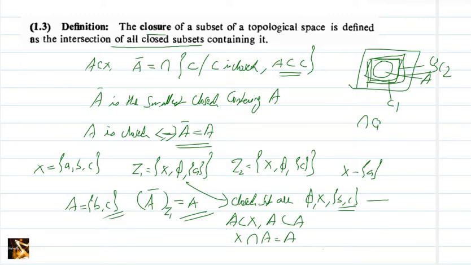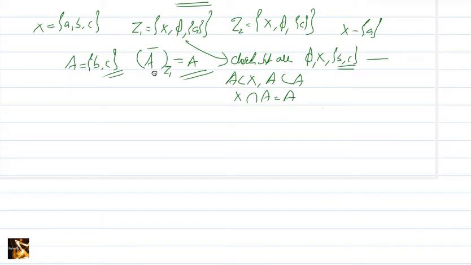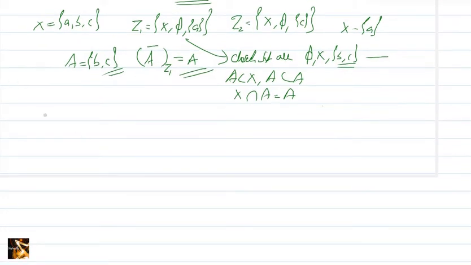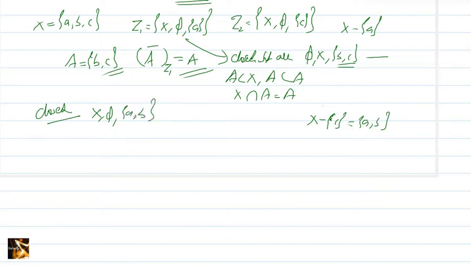Now if you take tau2, what are the closed sets in tau2? Closed sets in tau2 are X, phi and the complement of C, that is X minus C. What is X minus C? X minus C is AB, set AB. So these are the three closed sets, and how many of them contain our set BC?